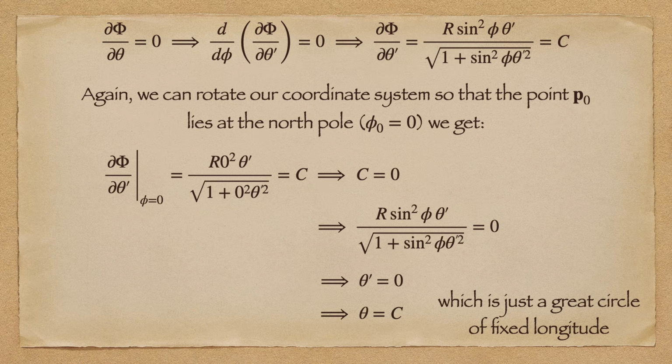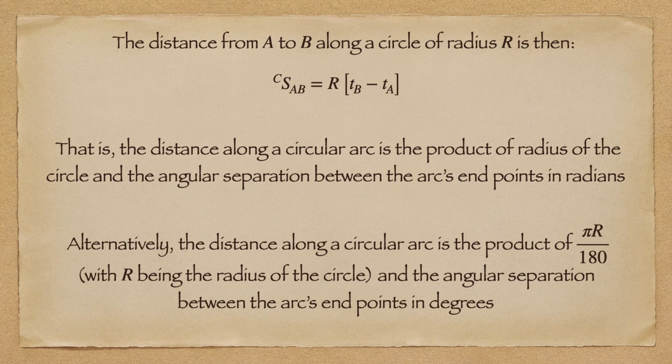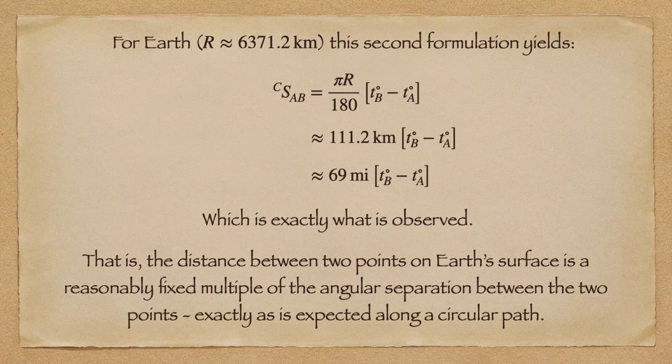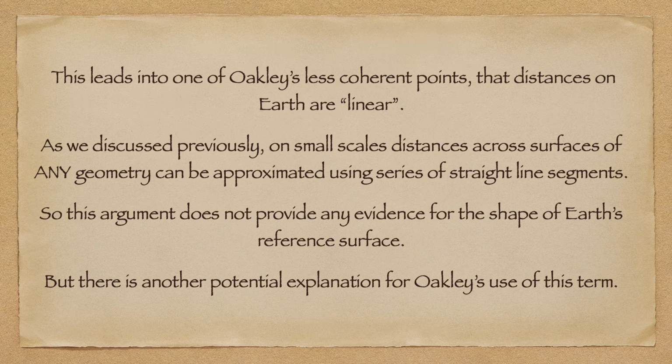in order to be able to define or evaluate a geodesic function. So we've established that the geodesic on a sphere is just a great circle, and that the distance between 2 points on a great circle is just the radius of the sphere times the angular separation of the 2 points. With appropriate rescaling, the distance between 2 points on a circular arc is also just a constant times the angular separation in degrees. And this is very close to what we observe on Earth. Geodesics are very close to great circle arcs, and distances between points on Earth's surface are proportional to the angular separation of those points.